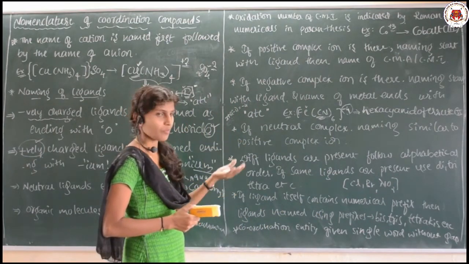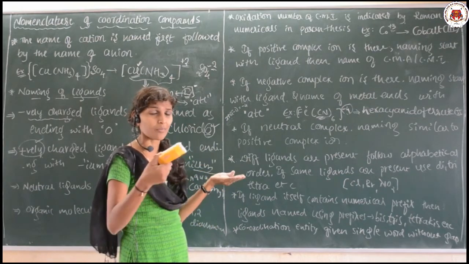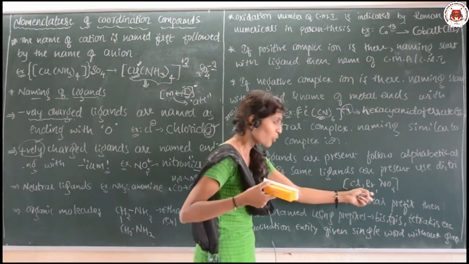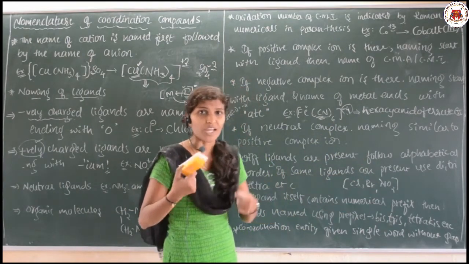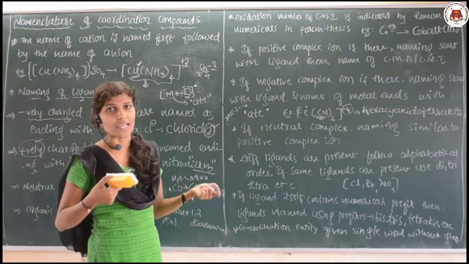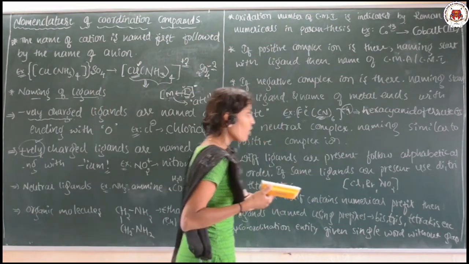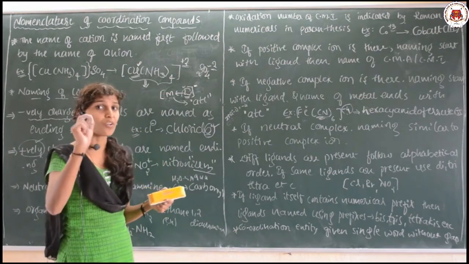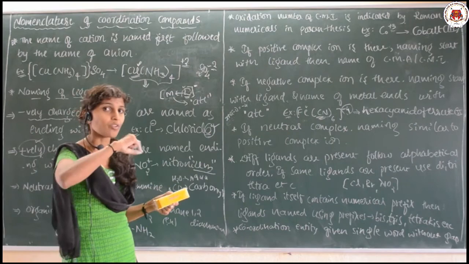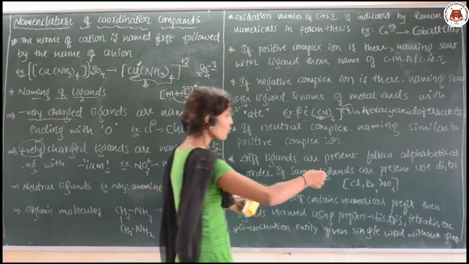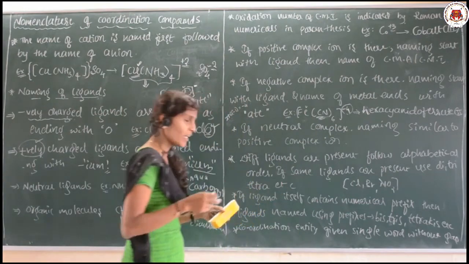Chlorine will come first, chlorido, yes or no, or bromido? In ABCD, B will come first, so bromido. Next you can use chlorido, next nitrito. Like this you can follow the alphabetical order if different ligands are present. If the same ligands are present, use di, tri, tetra.